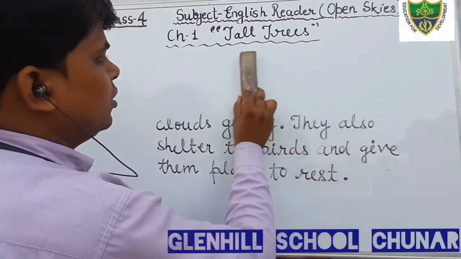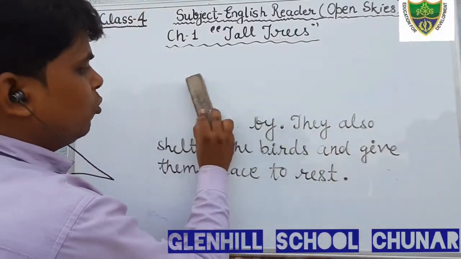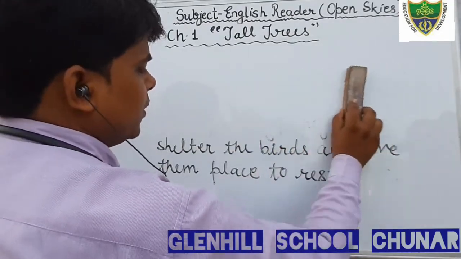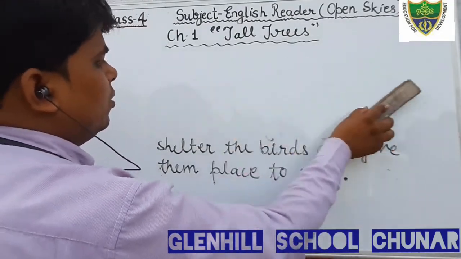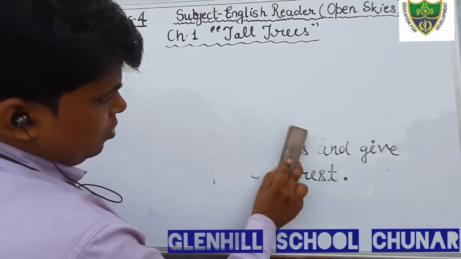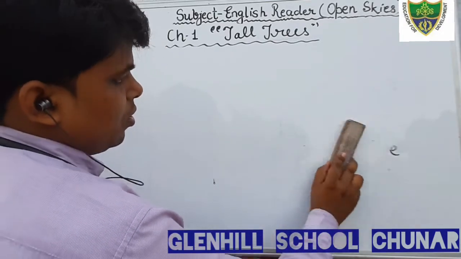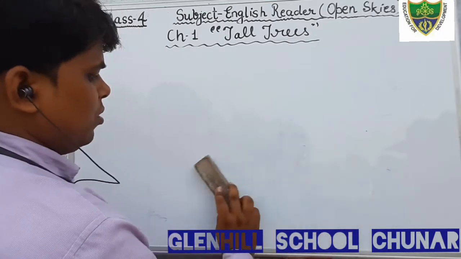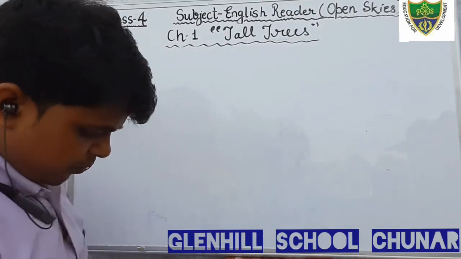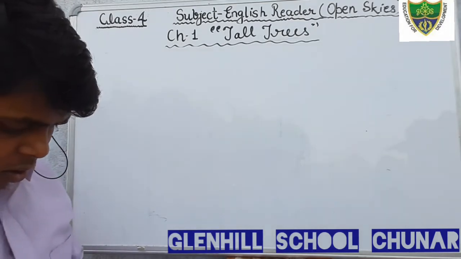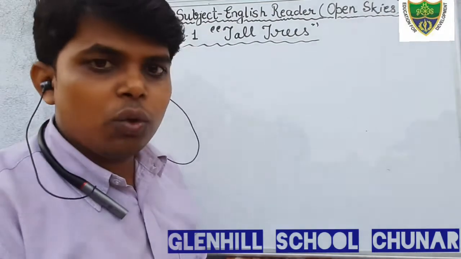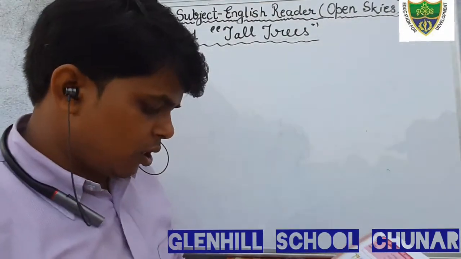Okay students, now open page number 10. True or false. State if the following sentences are true or false. This is the question.